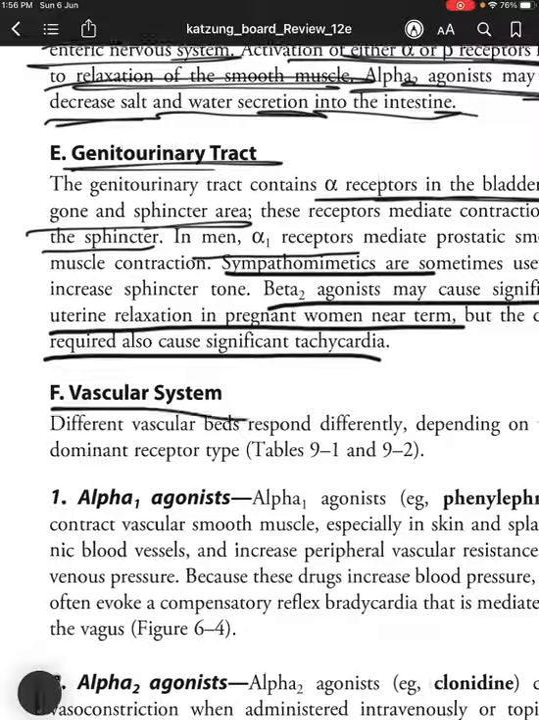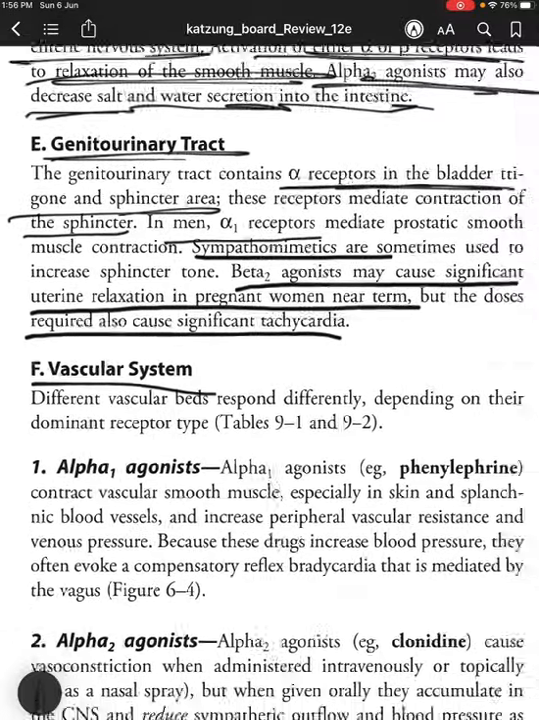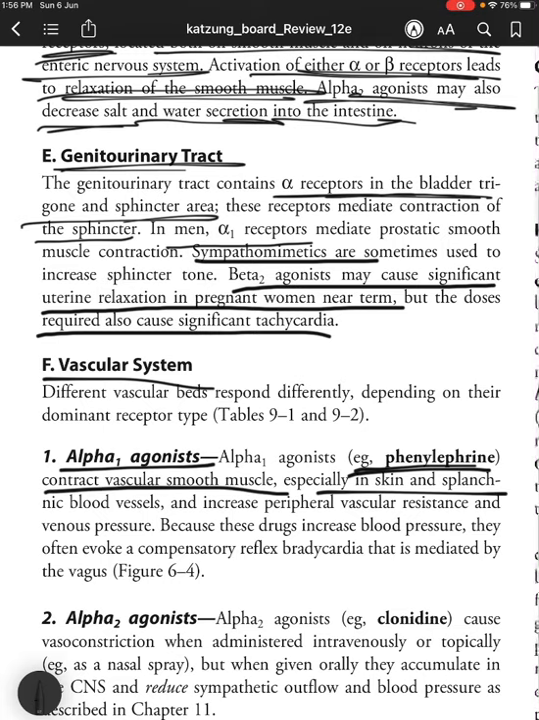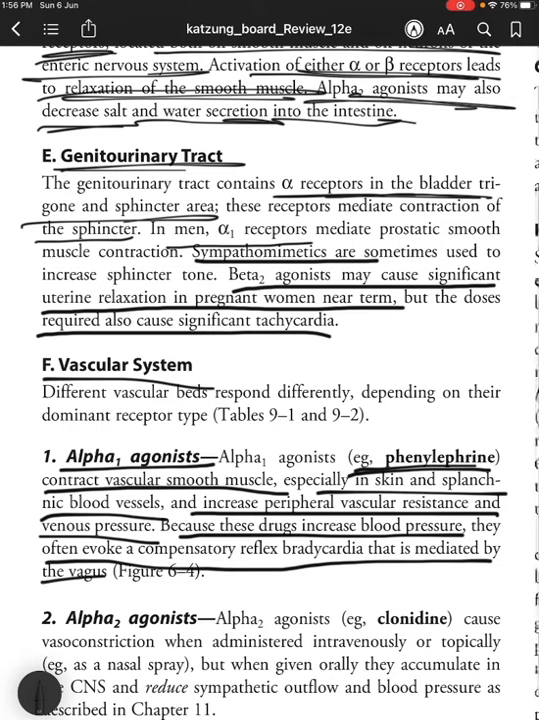Okay, so now coming to the vascular system, different vascular beds respond differently depending on their dominant receptor type. So coming to alpha agonists, alpha 1 agonists such as phenylephrine contract vascular smooth muscle, especially in the skin and the splanchnic blood vessels, and increase the peripheral vascular resistance and venous pressure. Because these drugs increase the blood pressure, they often evoke a compensatory reflex bradycardia that is mediated by the vagus.